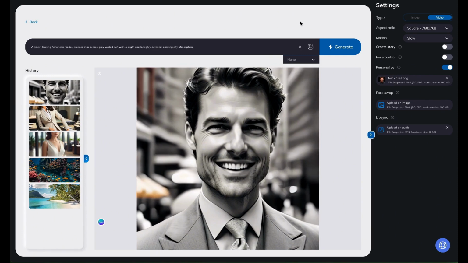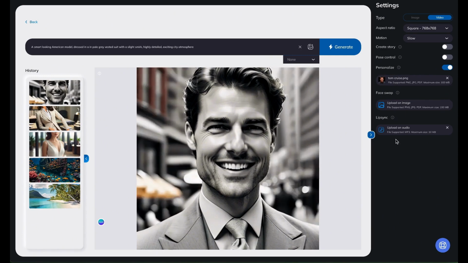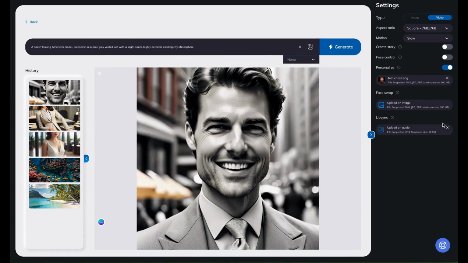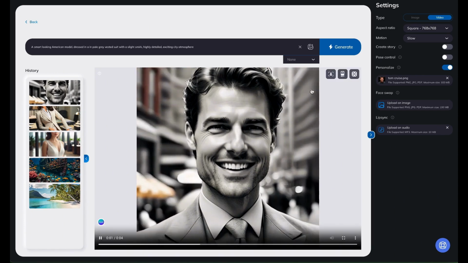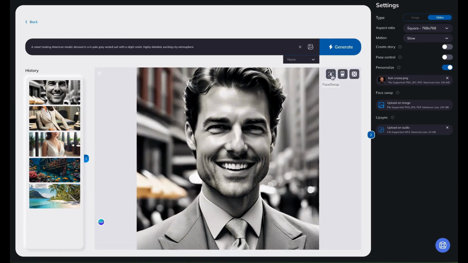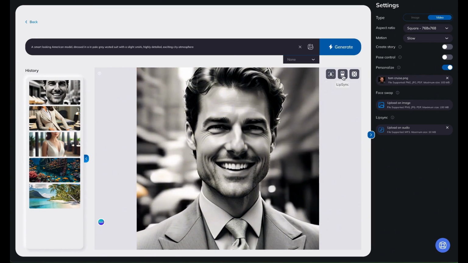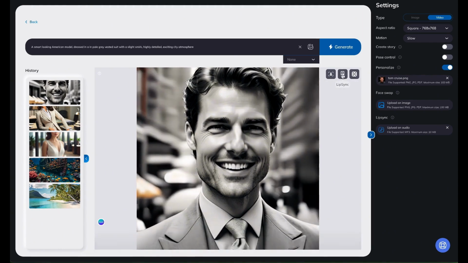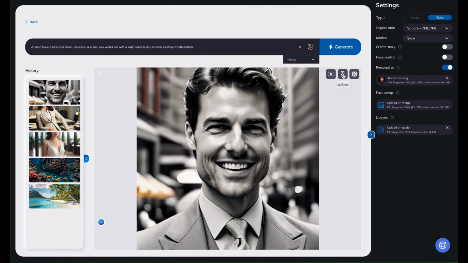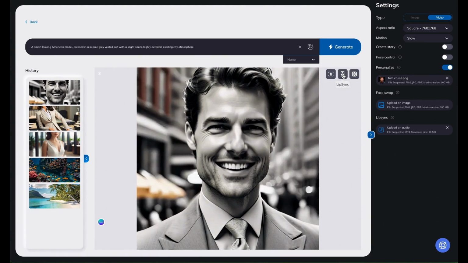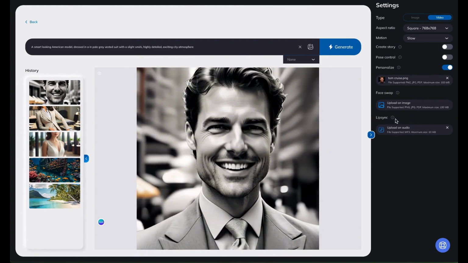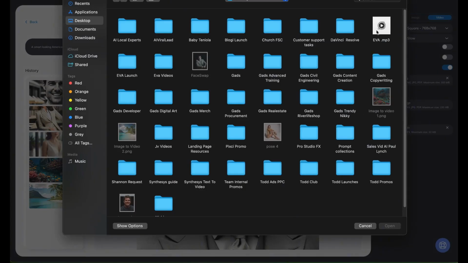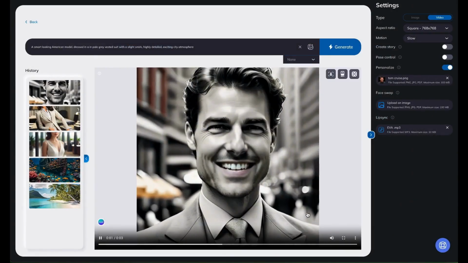If we want, we could actually get him to lip sync. So we have a choice of face swapping, where we can put in someone else's face. We could upscale it, or we could lip sync. Now, if we lip sync, what we do is we load in an audio file, all right? And if we load in an audio file, we could make Tom Cruise, basically, we can make him speak. So what we've done is we've loaded in what's called EVA.mp3. That's just what we called the audio file. And now watch when we click on lip sync. There's Tom Cruise actually speaking.